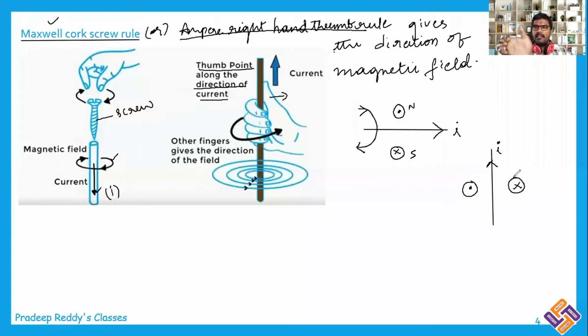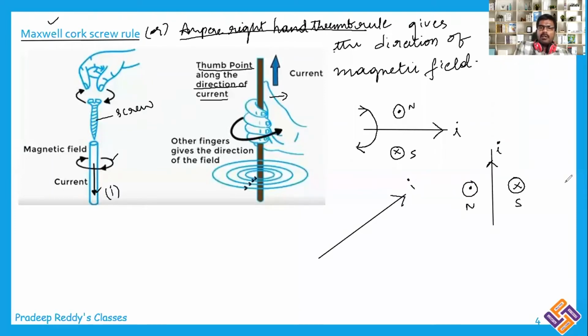Check it once again. This is into. These four fingers, on the right side of the current carrying conductor, are facing that side, and on the left side of the current carrying conductor, these four fingers are facing my side. That's the reason why it is into. This into and out, you can consider this as north, and this as south. Okay. Likewise, if you are taking the current carrying conductor in this direction, this is the current carrying conductor I.